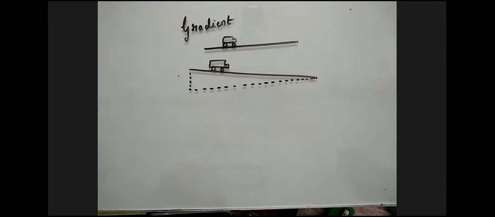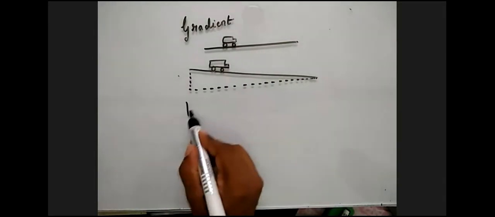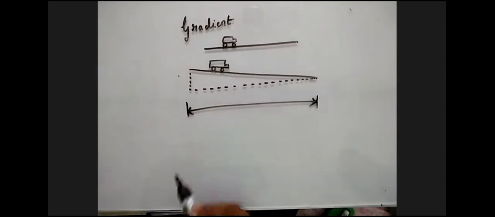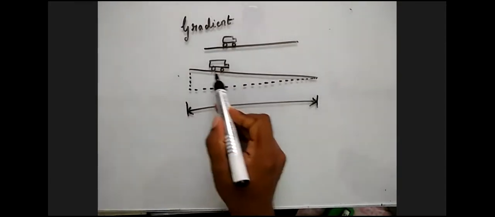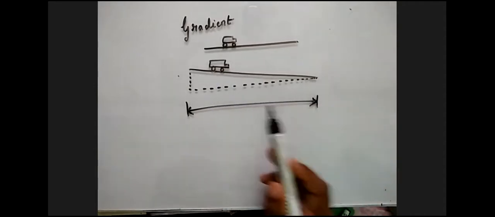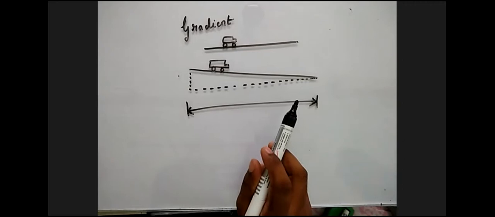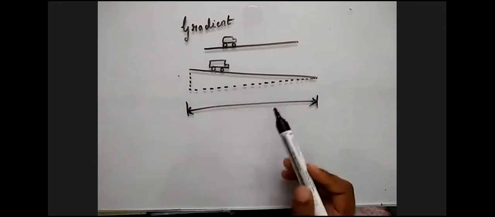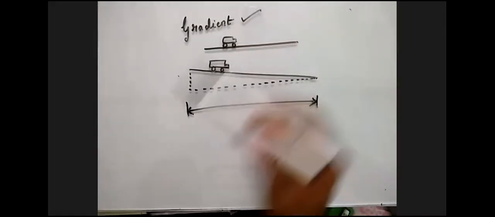Okay. That means with respect to the length, is the slope changing here? That means whether the vertical profile is changing or not. That is what we meant to say. The change in slope with respect to the length is called the gradient.